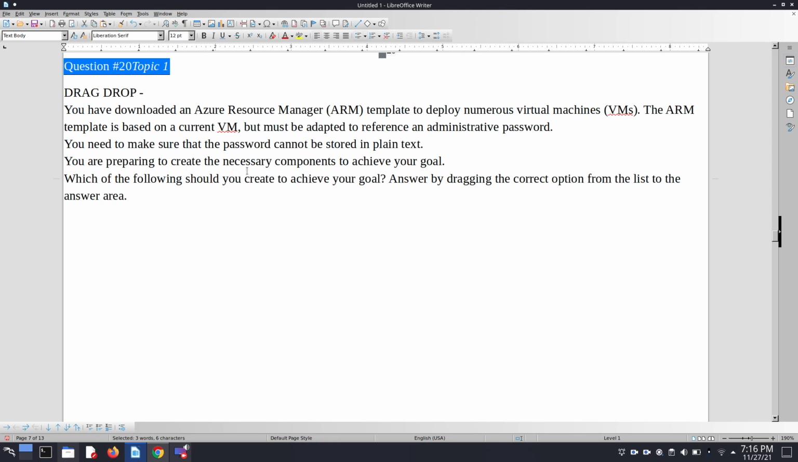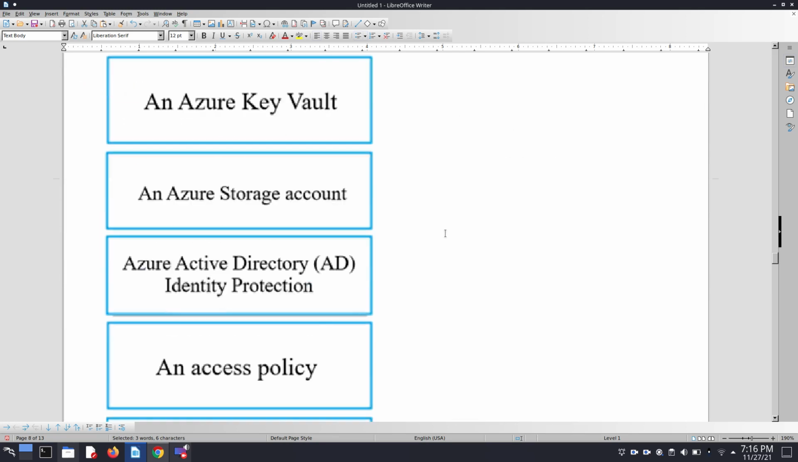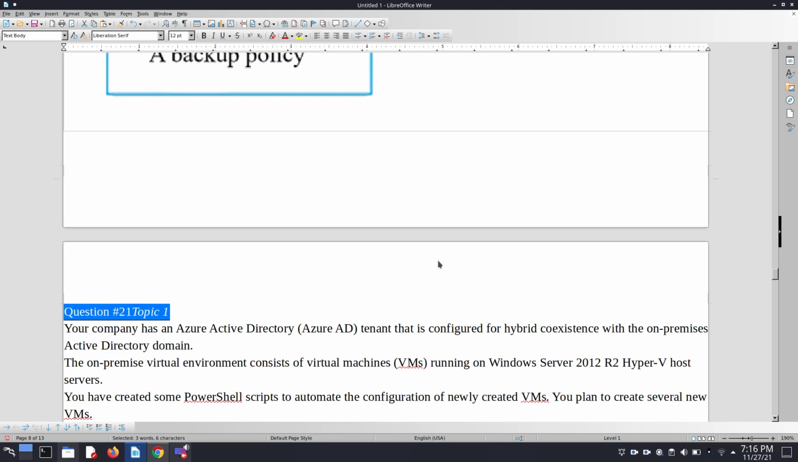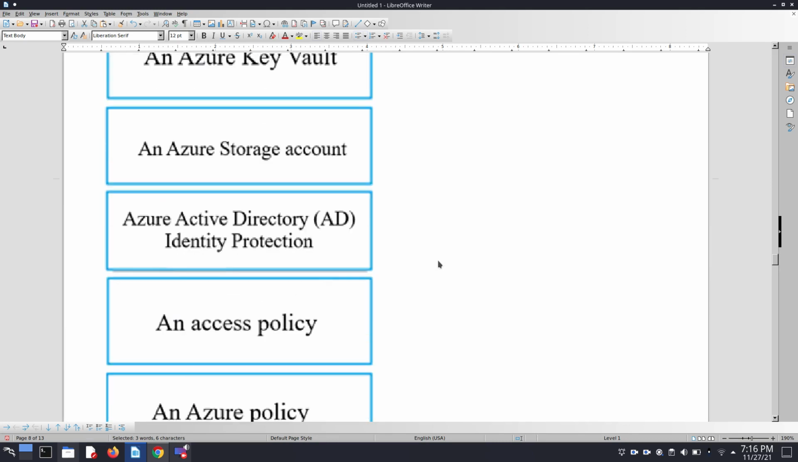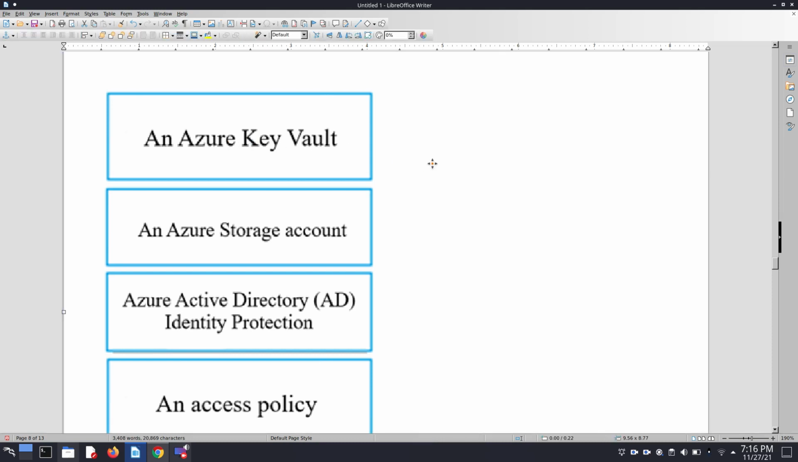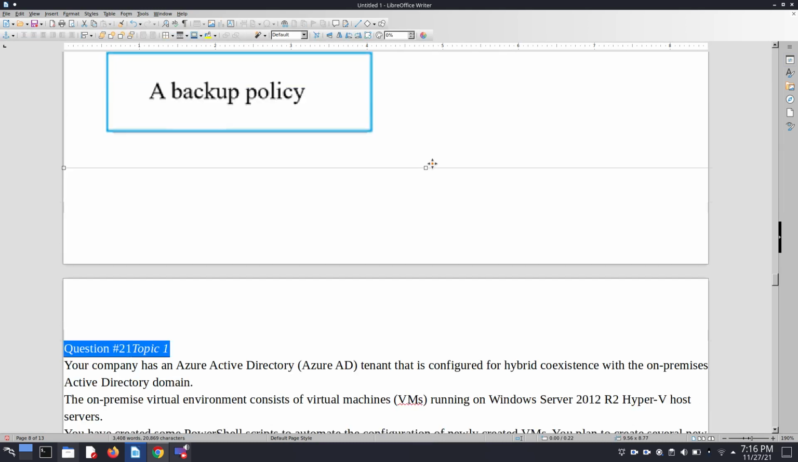And here we have the security requirement. You are preparing to create the necessary component to achieve your goal. Which of the following should you create to achieve your goal? Basically the first one is an Azure Key Vault, and the second one is we have to choose an access policy for that. Here I am not able to drag and drop, but in the real exam you can drag and drop. So here I choose an Azure Key Vault and an access policy.